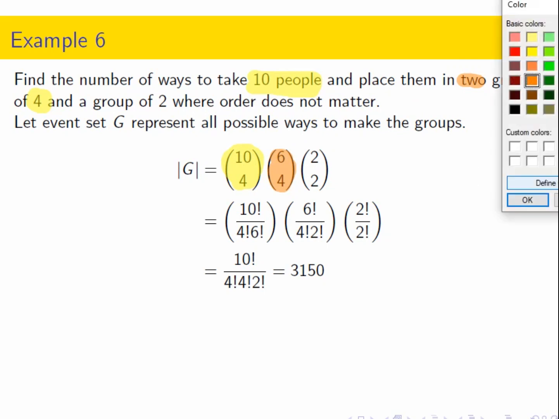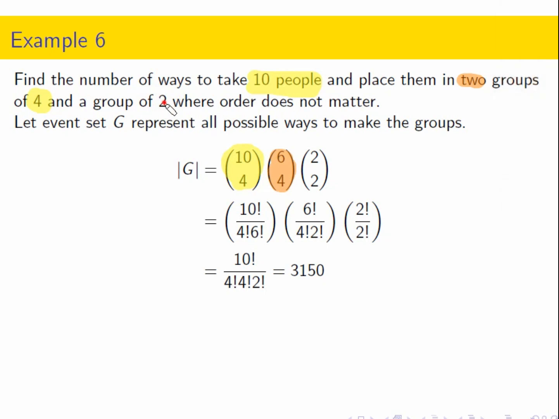Now I'm doing the group of 2 over here. And that's my 2 choose 2. Now this just equals 1. So the only terms that are really doing anything for me are these 10 choose 4 and 6 choose 4.